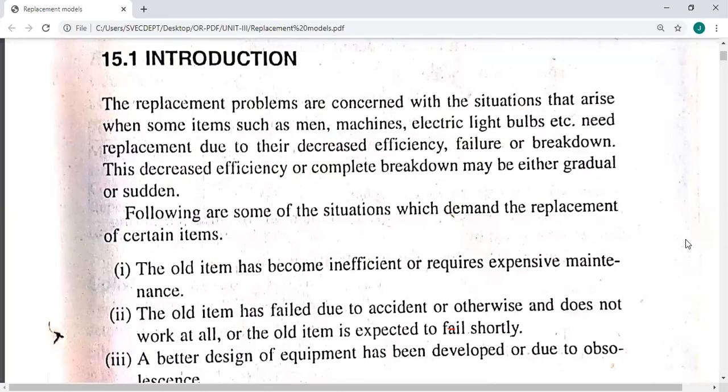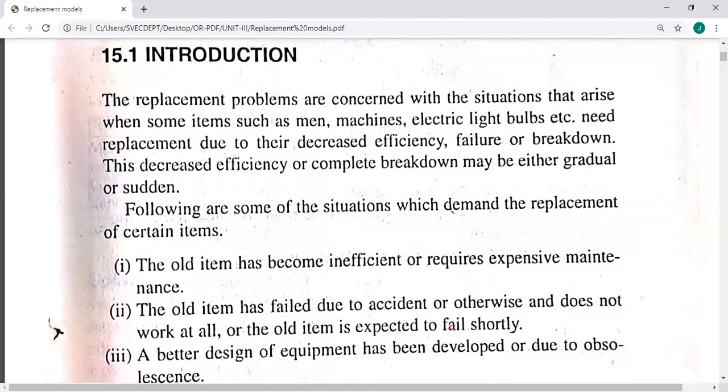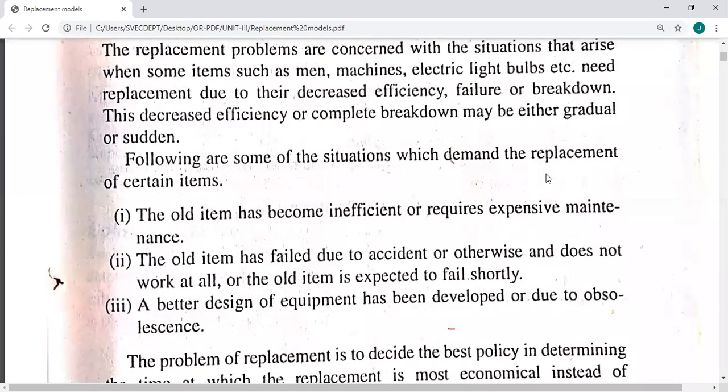So why is this replacement necessary? There are some situations where the replacement is certain, or we certainly have to do it. Number one, the old item has become inefficient or requires expensive maintenance. That is one point. The old item has failed. So here, what is the meaning of the first one? The old item has become inefficient or requires expensive maintenance.